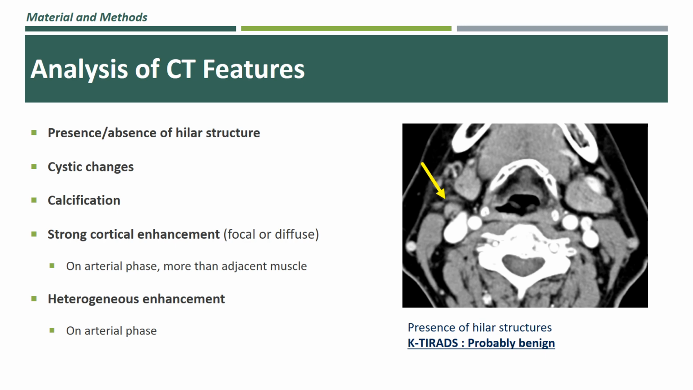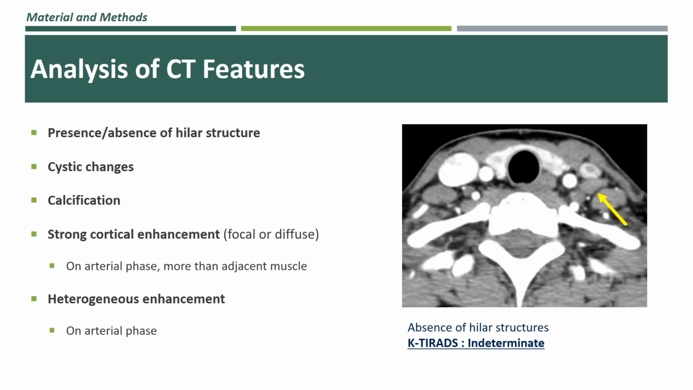For example, this axial CT scan shows a lymph node with preserved hilar fat and vessels, but no cystic changes, calcification, strong or heterogeneous enhancement. Thus, it would be classified as probably benign by K-thyroids. In this case, the absence of a hilar structure and no other suspicious feature in the lymph node lead to its classification as indeterminate.